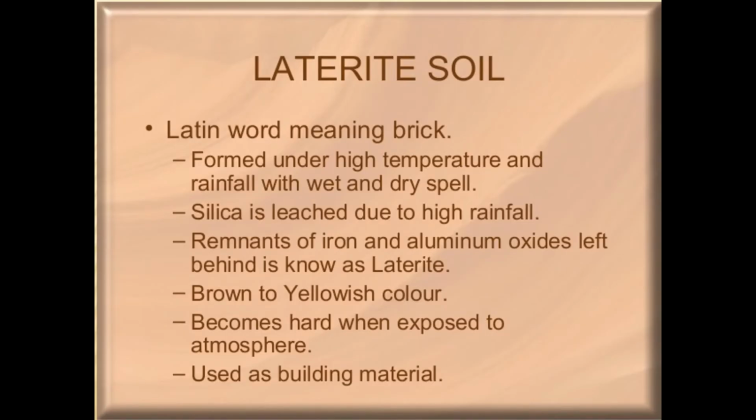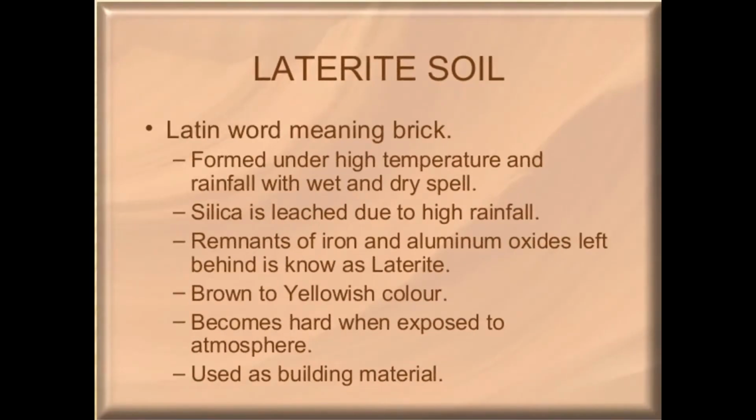The next is laterite soil. Laterite word meaning is brick. In Latin, it means brick. Okay, and it is found in the area where there is heavy rainfall and high temperature. Karnataka, Kerala, Tamil Nadu are some of the states where you are going to find it. And tea and coffee, cashew nuts, all are the crops which can be grown in this.